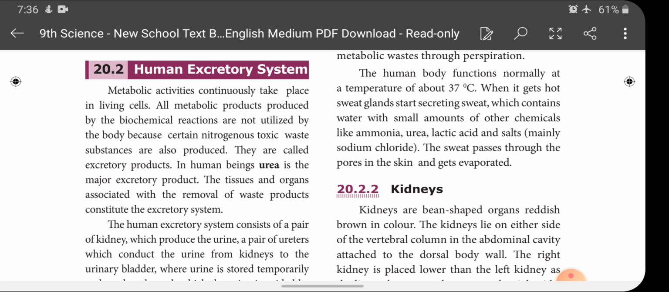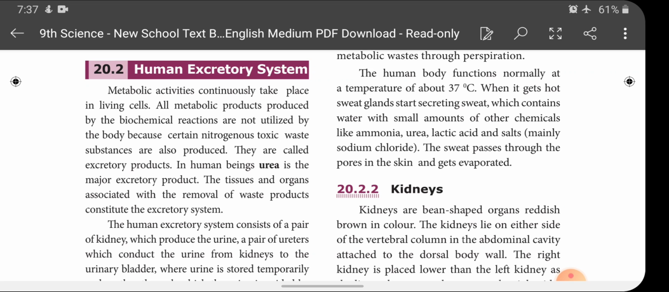Okay, what are the excretory organs present in our body? See, in our body the main excretory organ is the kidneys. There are a pair of kidneys which are located in the lower abdomen on either side of the vertebral column. Other than the kidney, some other organs are also involved in excretion. What are the other organs involved in excretion?